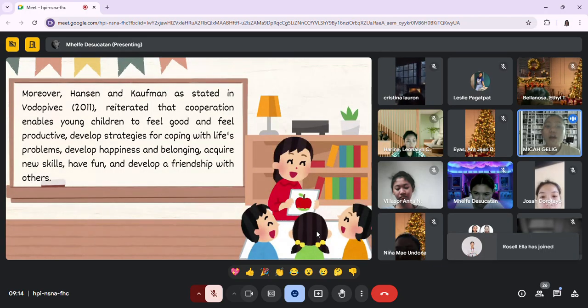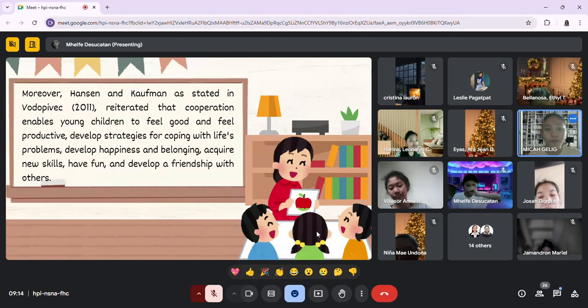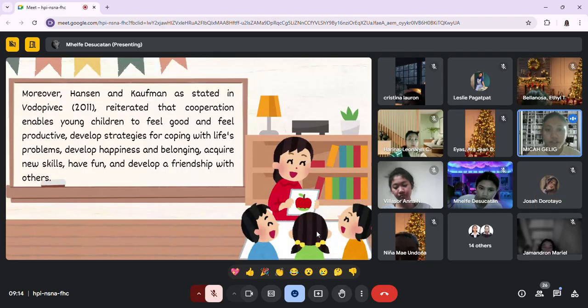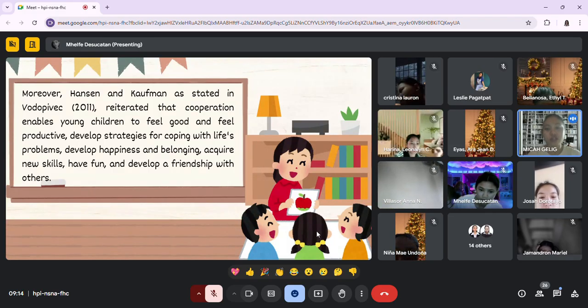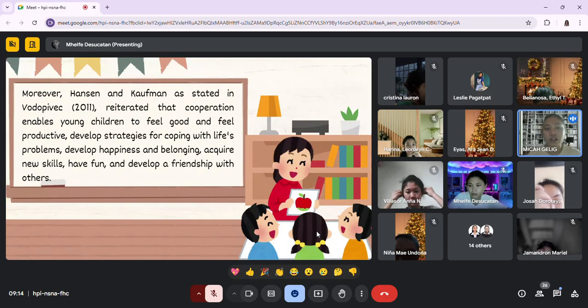In cooperative activities, it helps children learn how to handle challenges and solve problems collectively. And also happiness and belonging. When children engage with their peers, it fosters a sense of community and emotional well-being, and skill acquisition. Collaboration allows children to learn new skills from each other and enhances their development.